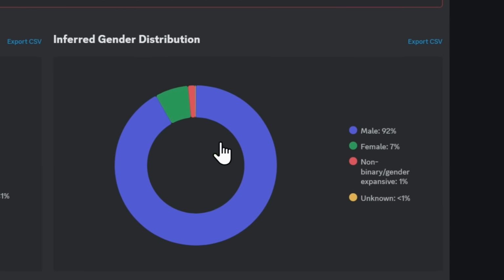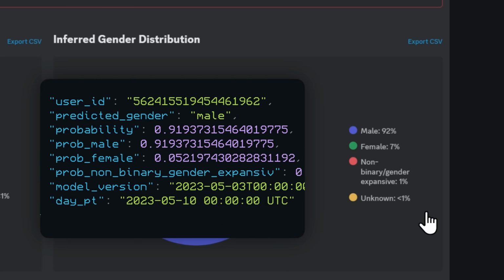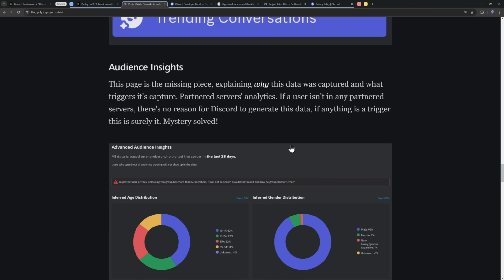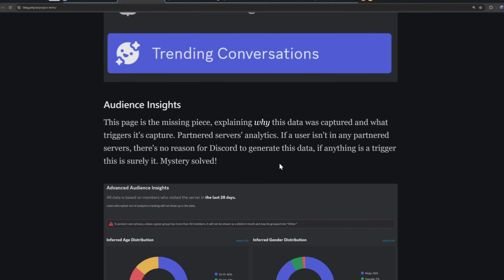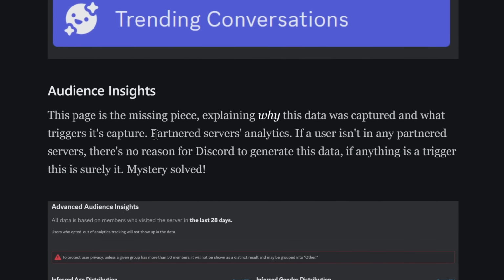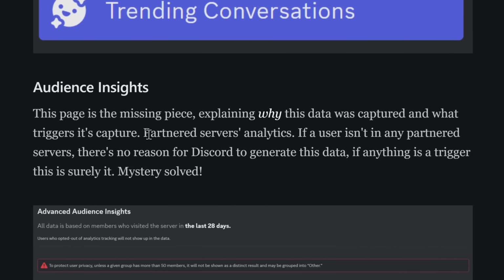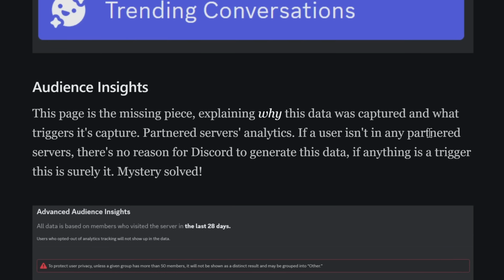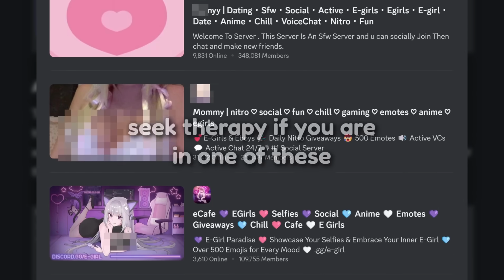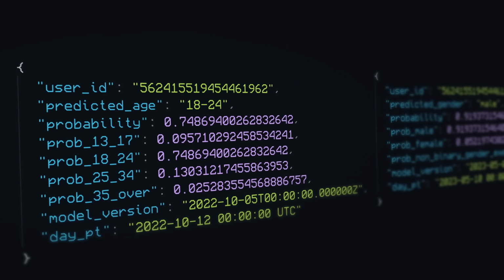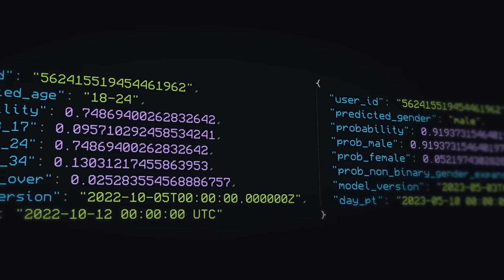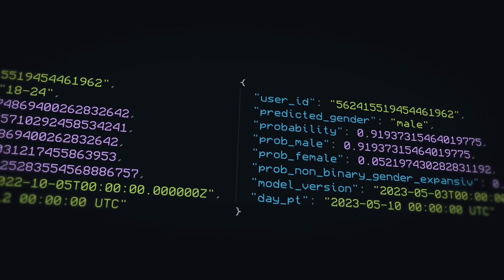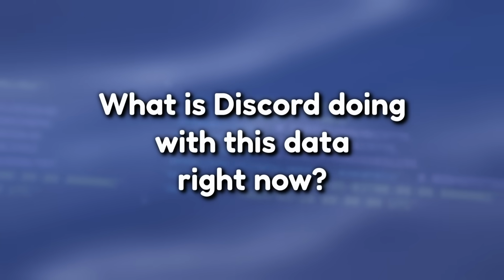And it's even more obvious because if you look at the gender distribution, they have male, female, and then they have non-binary gender expansive. And if we look at the raw data that Discord processed, you can see they use the same language, non-binary gender expansive. So what this means for you and me is that Discord will only get this data if you joined a Discord partnered server that had the Project Tetris experiment enabled. So if you've just been on Discord in like a friend server and you haven't gone to the community side of Discord, which most people shouldn't, then Discord won't have any data on you in terms of inferred age or inferred gender using AI.